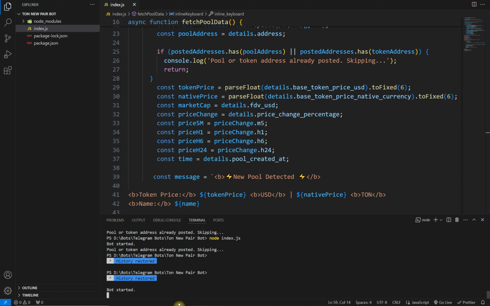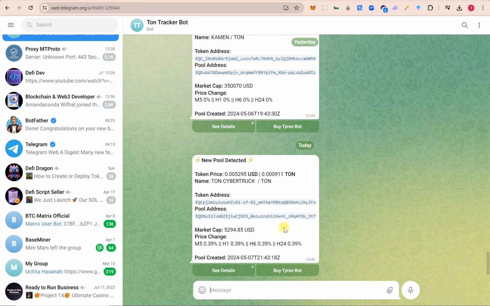Bot started. So it's posting a message like this: this is the price, the name. So we can create these types of bots on any blockchain you want.